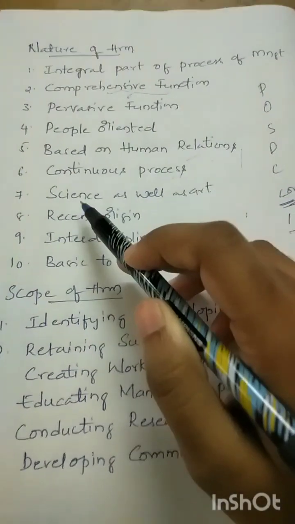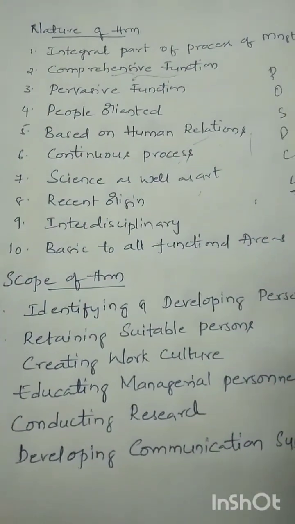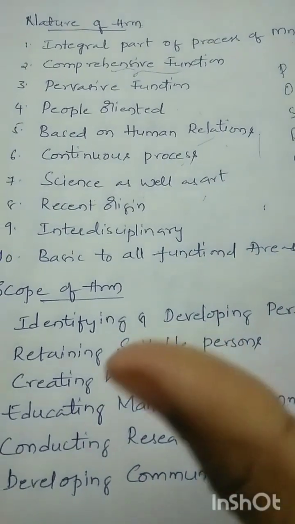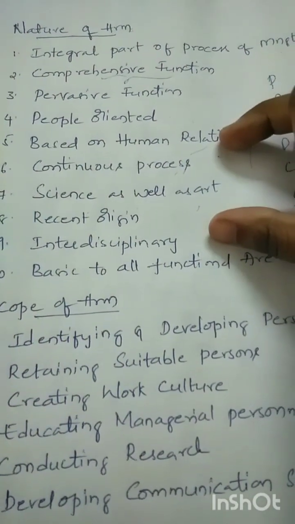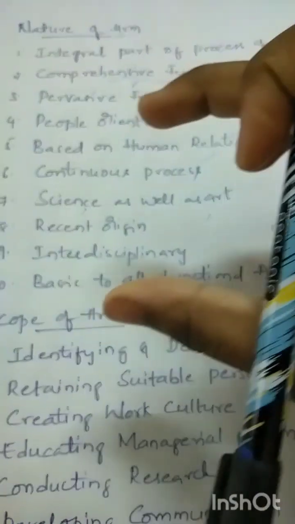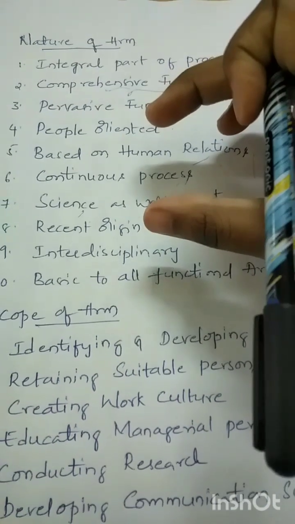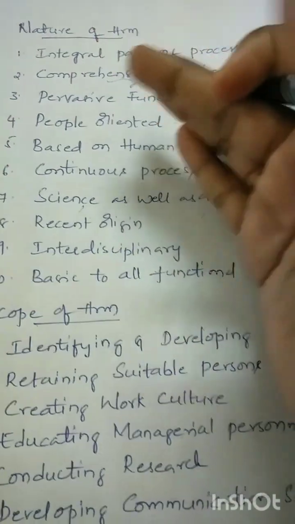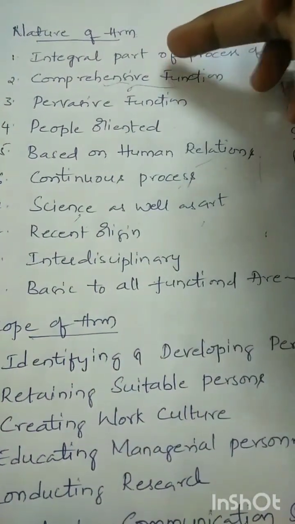Okay, next one is HRM is a science as well as an art. Yes, it is a science and it is an art, because we consider the policies and theorems given in this HRM discipline, and we try to implement those policies and theorems in our organization. That means we are using definite science, definite theorems. When the theory is given in a definite way, it is called science, and when we apply that definite theory, it is called art. So HRM is both science and art.